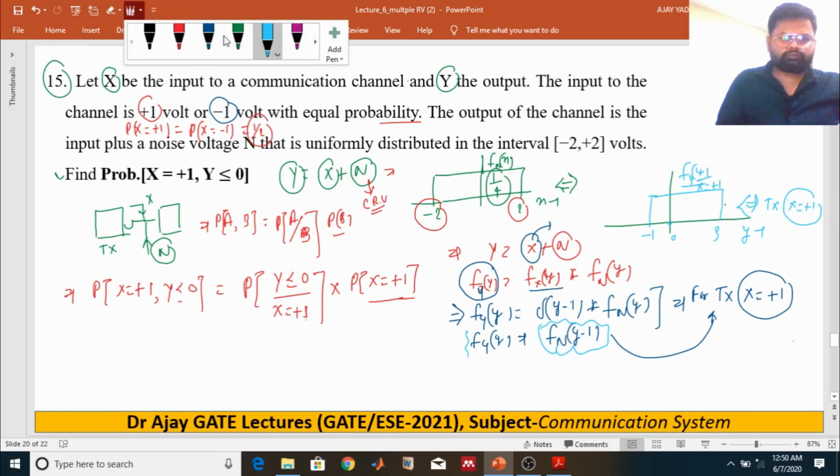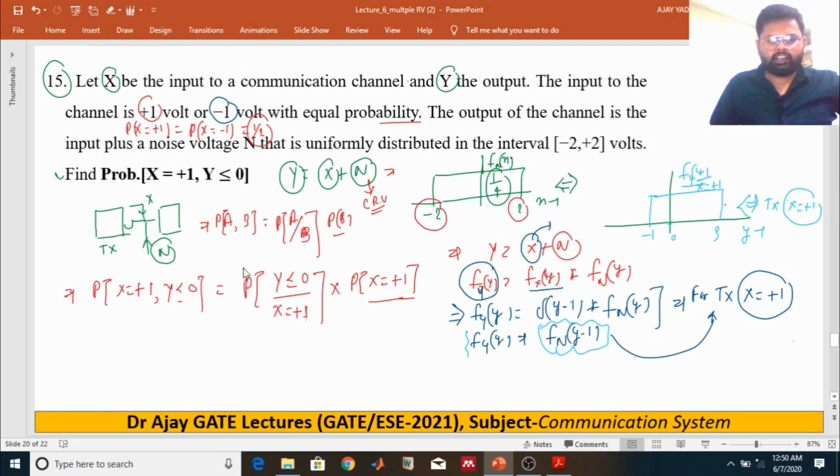But we have to find the probability of Y less than or equal to 0 for the transmission of 1 volt. If you take this area, you will get this probability.